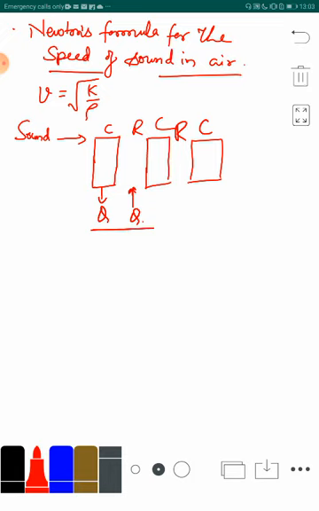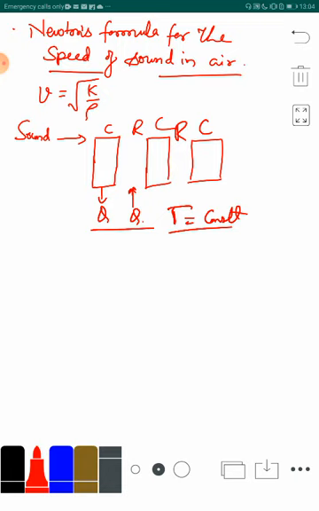By doing so, the temperature of the air remains constant, because during compression whatever heat is generated will increase the temperature, but it is shared with the surrounding, so temperature remains the same.